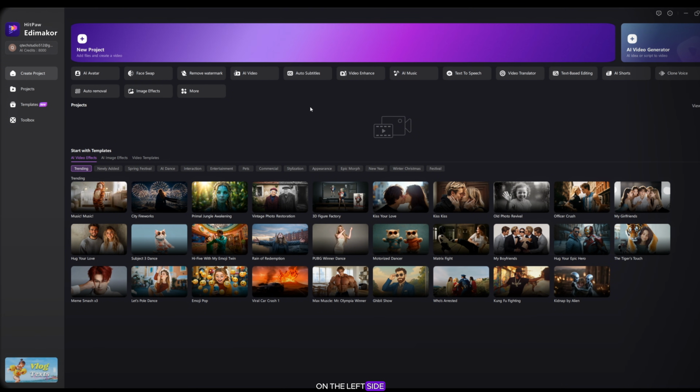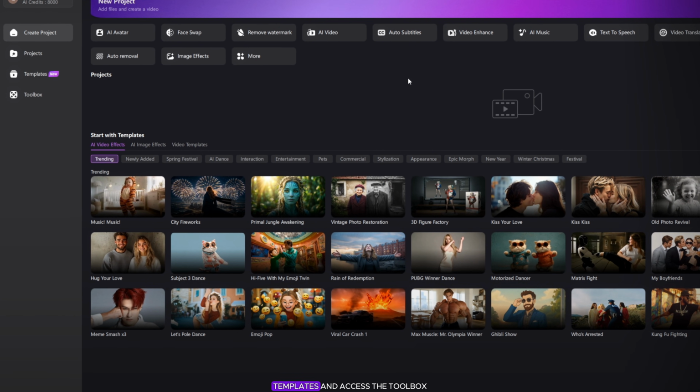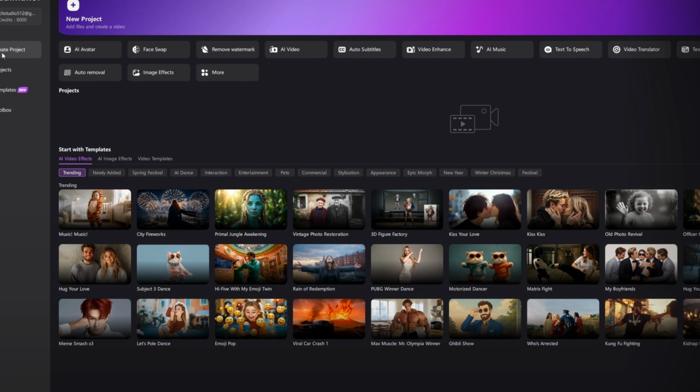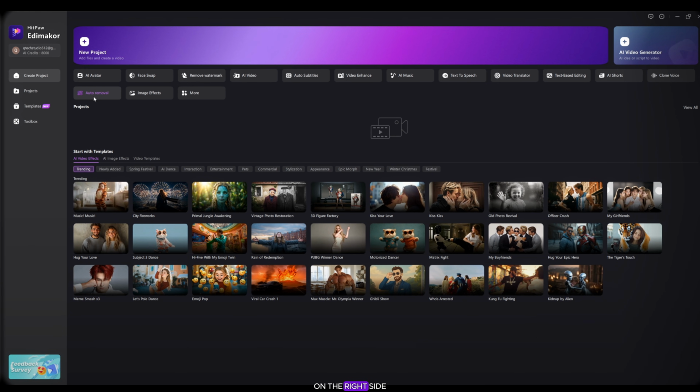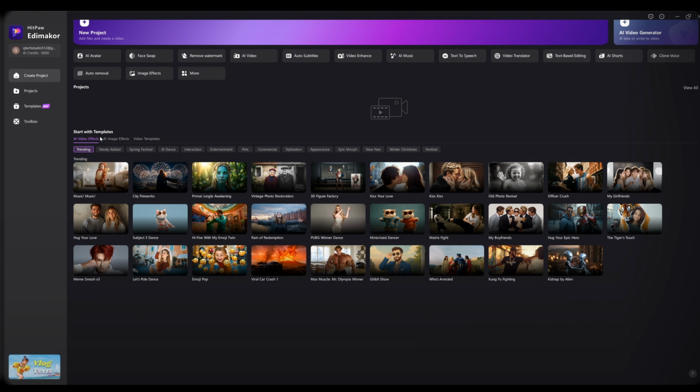On the left side, you can create projects, templates, and access the toolbox. On the main screen, you can see features like AI avatar, face swap, AI video generator, watermark remover, text-to-speech, and more. On the right side, at the top, you can also see the AI video generator. When you scroll down, you will find many different templates, my friends, like music videos, city scenes, framework videos, kiss videos, hug videos, street dance, and many more.